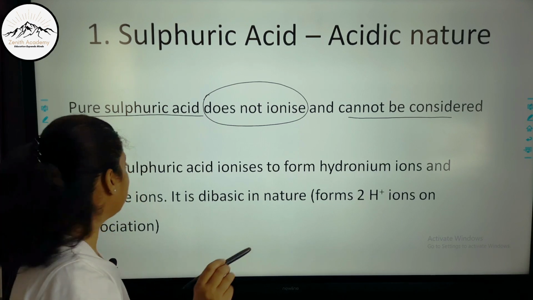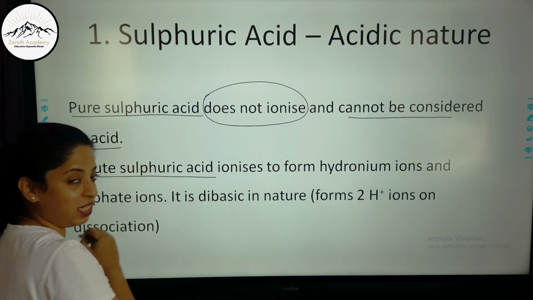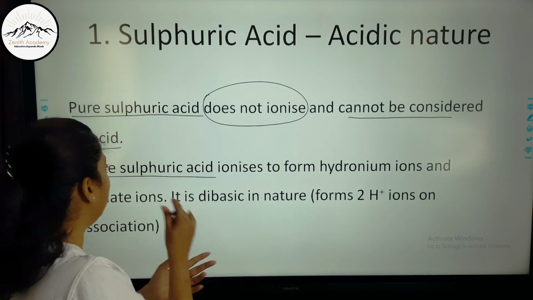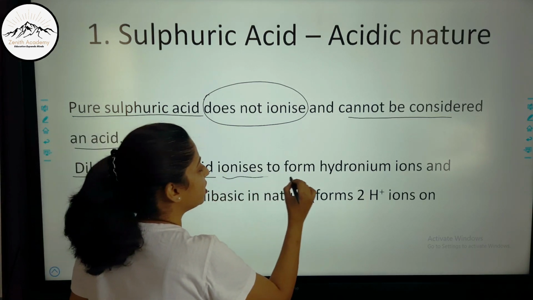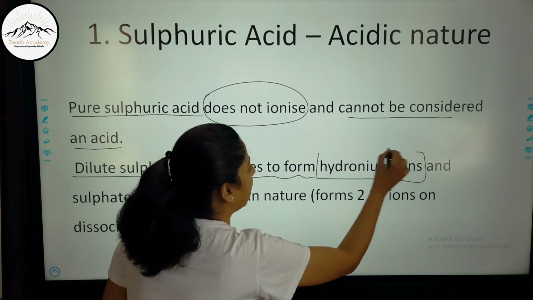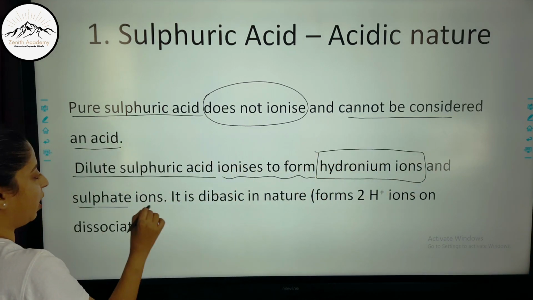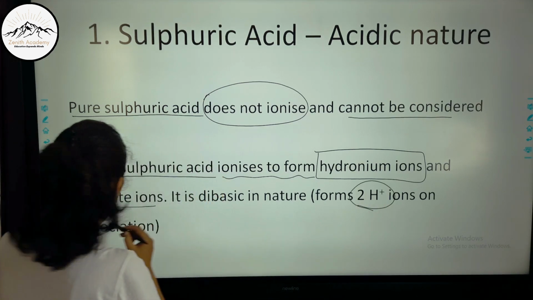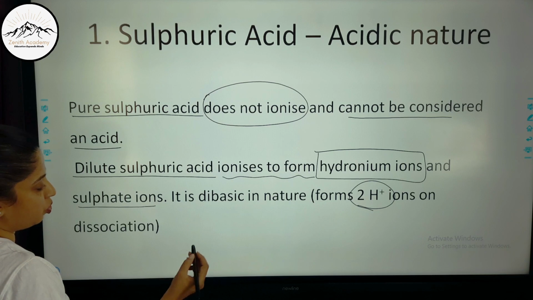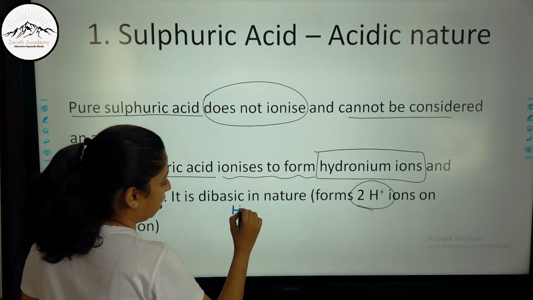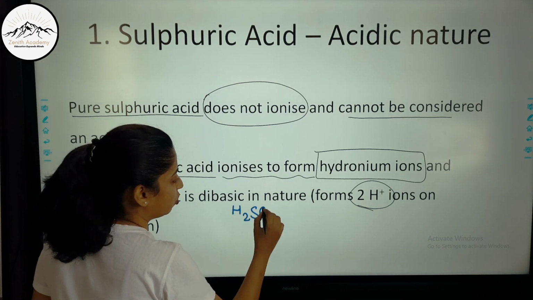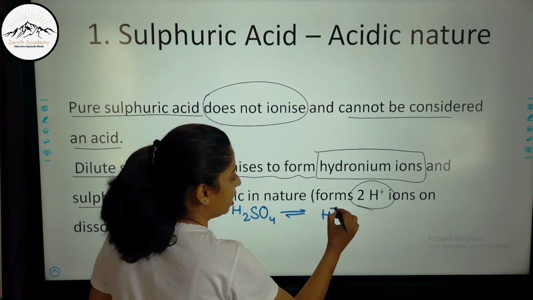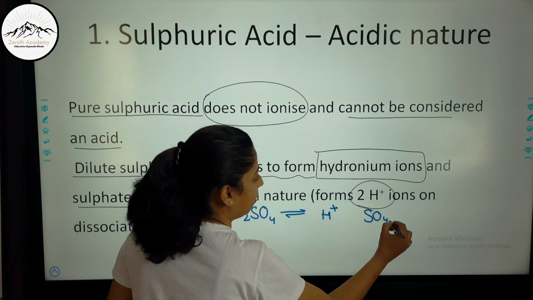But always remember that dilute sulfuric acid, so when you take concentrated sulfuric acid and add water to it, it becomes dilute. It ionizes to form hydronium ions and sulfate ions. It is dibasic in nature, that is, it forms 2 H plus ions on dissociation. So I'll show you here. See, this is H2SO4. How does H2SO4 dissociate? It forms H plus ions and sulfate ions, right?